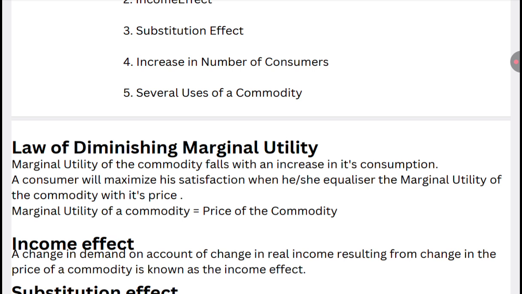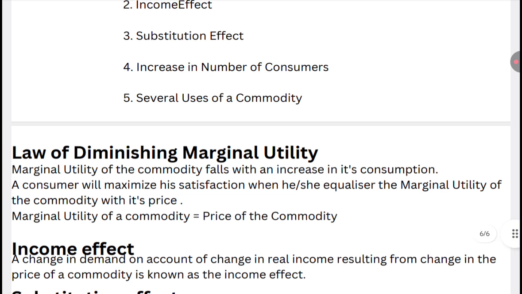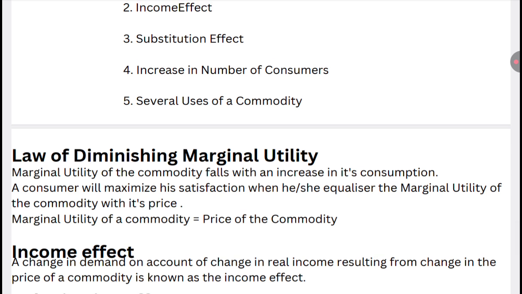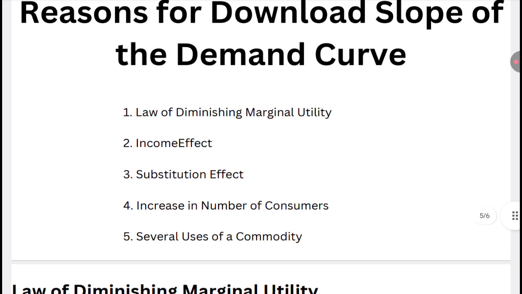So an increase in the number of consumers can also result in the downward movement of the demand curve. Then there are several uses of a commodity, where people demand various quantities of the commodity. So it also affects whether certain commodities are less demanded or more demanded. This is also one of the reasons for the downward slope of the demand curve.